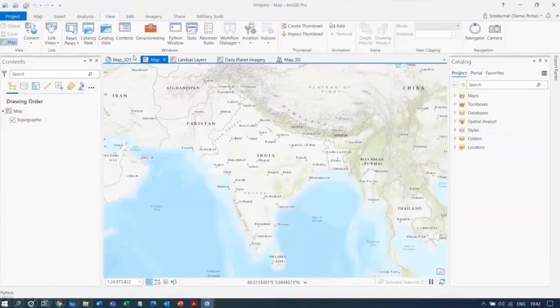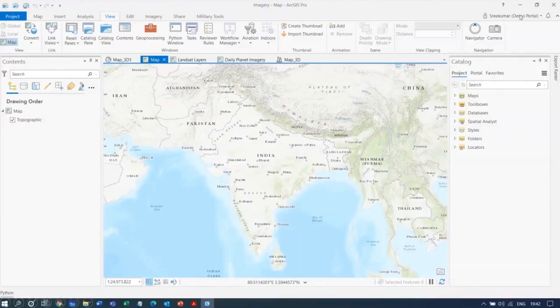So over here you can see the ArcGIS Pro interface, and this is a ribbon-based intuitive interface. Based on selection, the tools will come up, and on the left-hand side you can see the contents pane, and this is a map viewer wherein we will be working with the geospatial data. And on the right-hand side is a catalog where we connect to all these data sources.